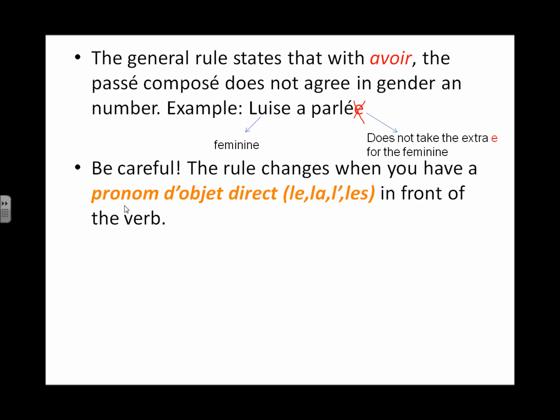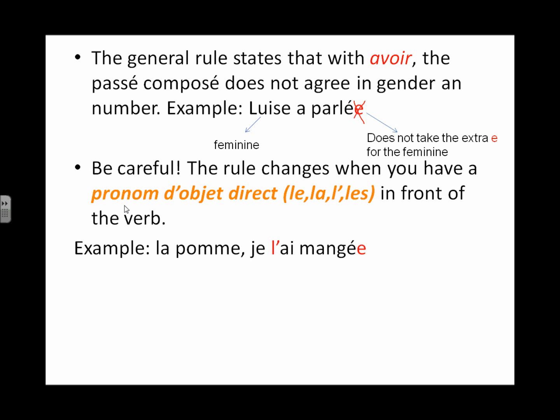So le pronom d'objet direct, again I put it in parentheses here, is le, la, l', and les, and we know that they substitute the noun in a sentence when you don't want to repeat the same name or noun many times. I gave you some examples in my previous presentation. Here's the example I'm giving you in French.